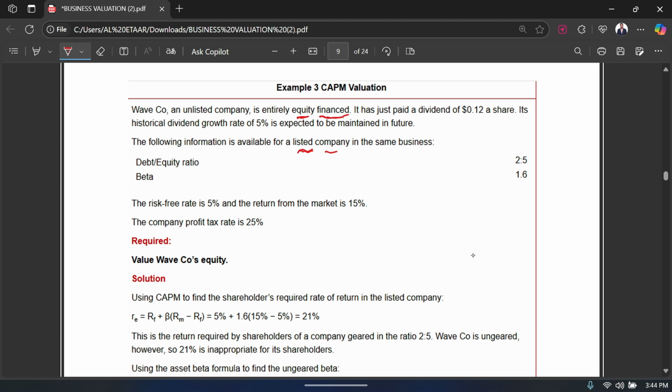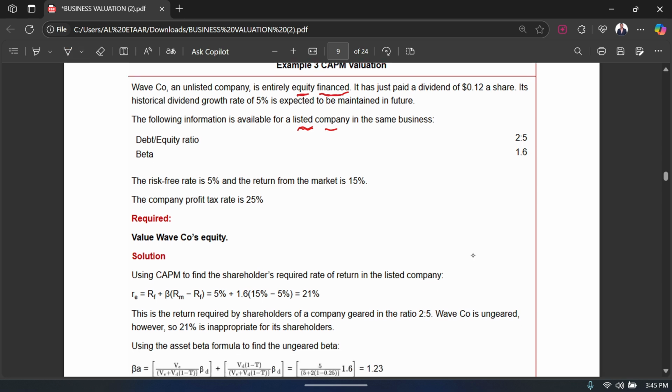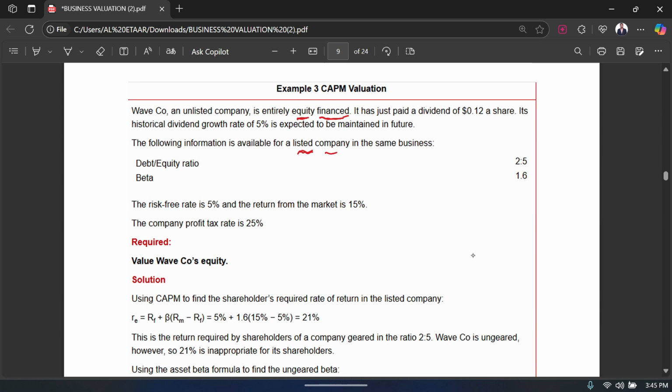Then it says that the risk free rate is 5% and the return from the market is 15%. The company profit tax rate is 25%. You are required to value the Waves company equity. So I have to get the value. I need to calculate the business value, right? And as you can see, they are discussing the dividend and the growth rate. So that means we will have to use the dividend valuation method to calculate the value of the business.